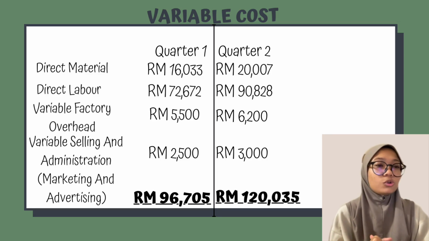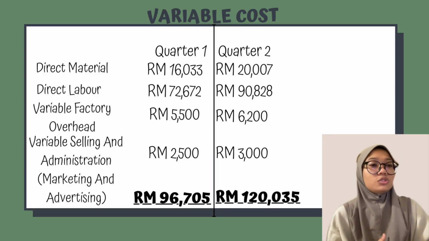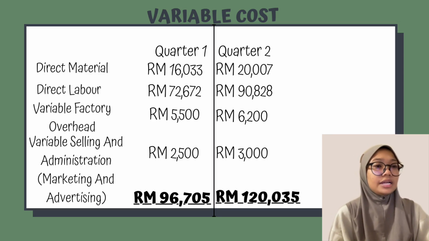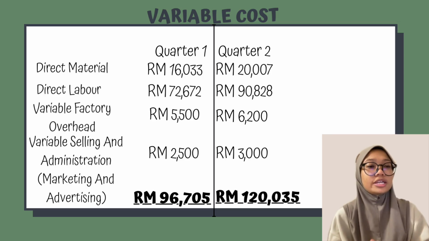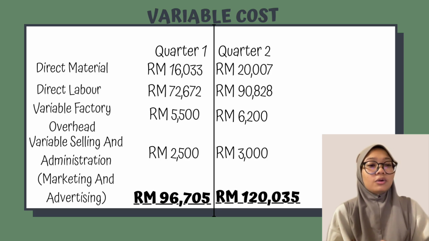Next is quarter 2. First is 20,007 ringgit plus 90,828 ringgit plus 6,200 ringgit and plus 3,000, and the final variable cost for quarter 2 is 120,035 ringgit.